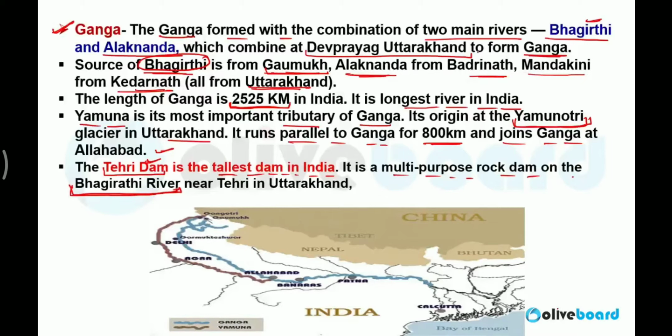So the place is what? Alaknanda, Devprayag, Uttarakhand, it is called Ganga. So from here you will find it is called Ganga. Gangotri, Gomukh, Gangotri, here you have the points. And after that in Allahabad, Yamuna also joins Ganga. Yamuna also joins Ganga here in Allahabad.